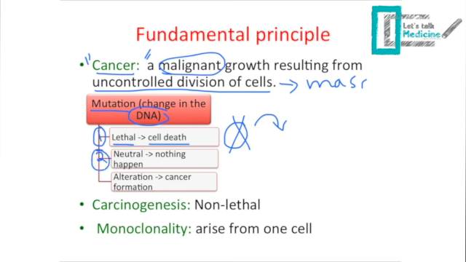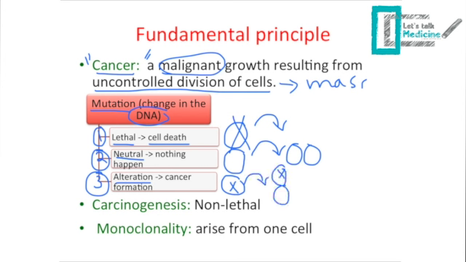The second type of mutation is a neutral mutation, and it means that the cell is still normal even when there is a mutation. So further division of the cell will give us normal cells. The third type of mutation is an alteration mutation, which will cause the cell to have a mutation in the DNA, and further division of the cell will give us daughter cells with the same mutation, and this is the cause of cancer.